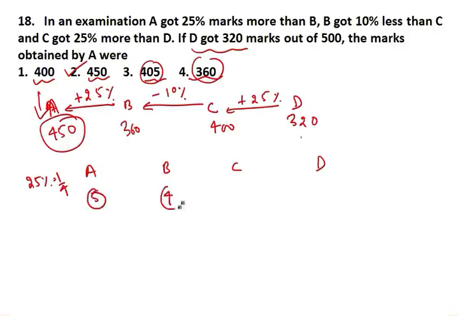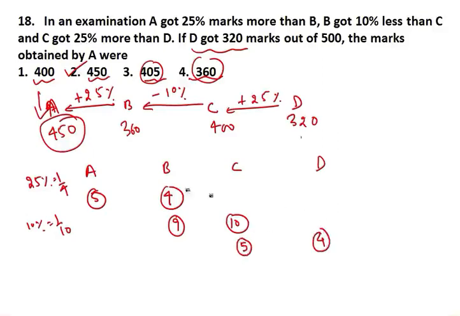Now this point is clear. And B got 10% less than C. Now what is 10%? 10% is 1 by 10. B got 10% less than C. If C is 10, then B got 9. C got 25% more than D. What is 25%? 25% is 1 by 4. Now C got 25% more than D, means if D got 4, then C got 5.